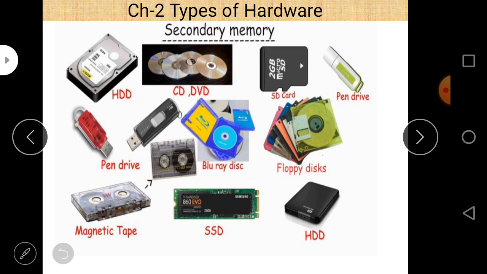And these are some secondary storage devices, some of which we already discussed in our previous lecture: hard disk, CD, DVD, Blu-ray disc, and floppy disk. These four types of memory are already discussed in our previous lecture, in which hard disk and floppy disk are types of magnetic memory, and CD, DVD and Blu-ray disc are types of optical memory.